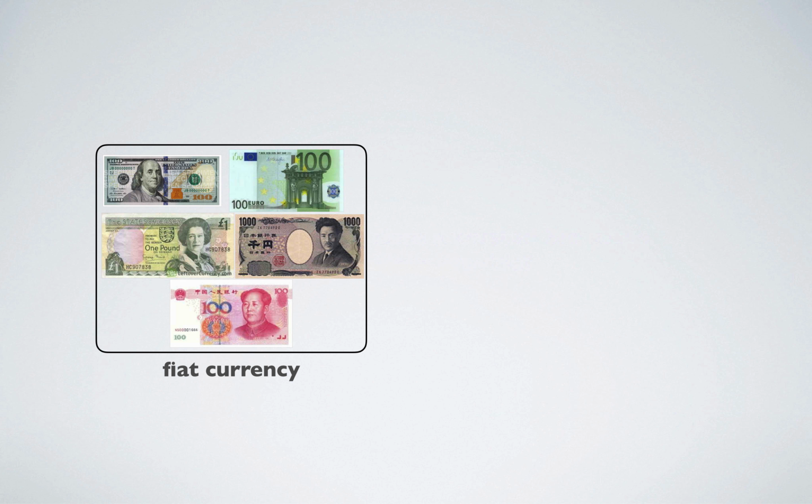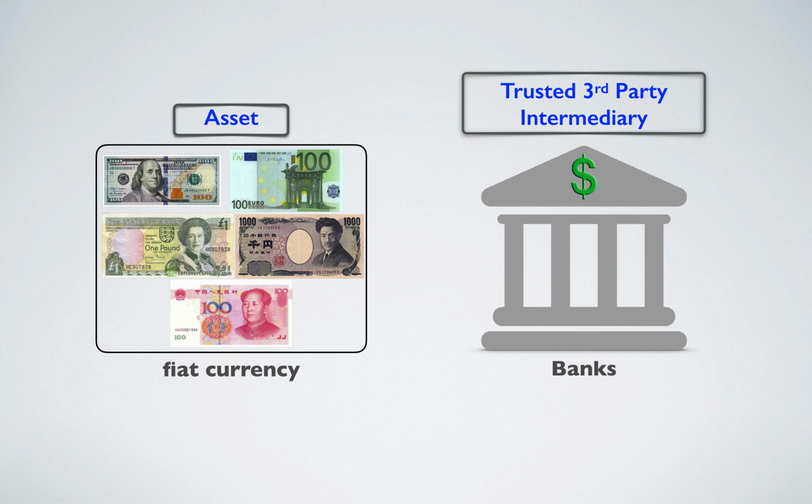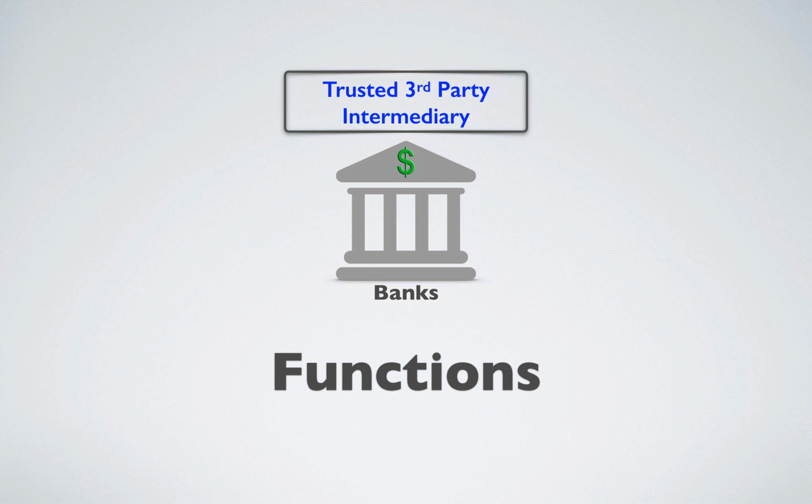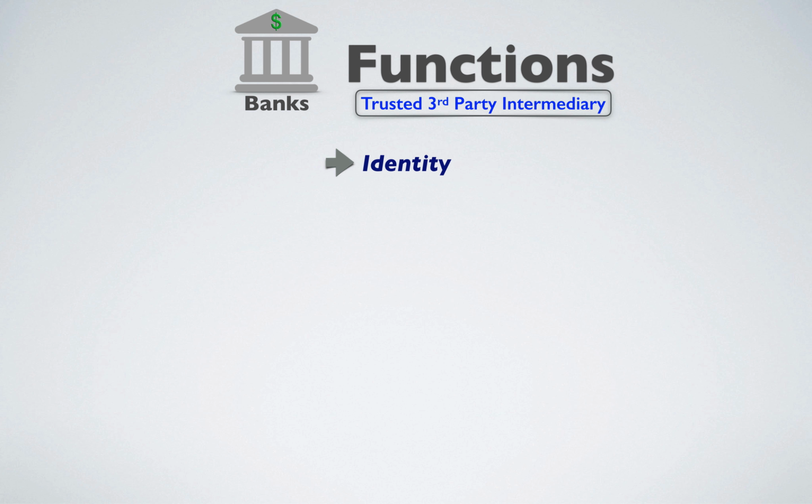I'm going to use fiat currency like the US dollar, euro, pound, yen, or yuan as an example of an asset and banks as an example of a trusted third-party intermediary for transactions of this asset. So in this context, I'm going to look at what functions a bank provides in a transaction of fiat currency as a third-party intermediary. The first function of the bank pertinent to this discussion is account creation. The account is the participant's identity in the system.